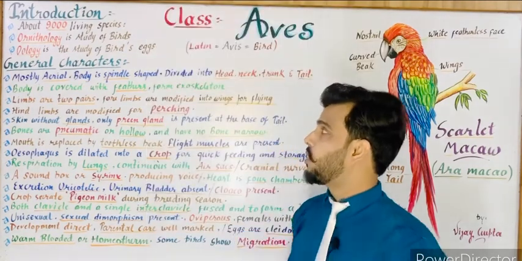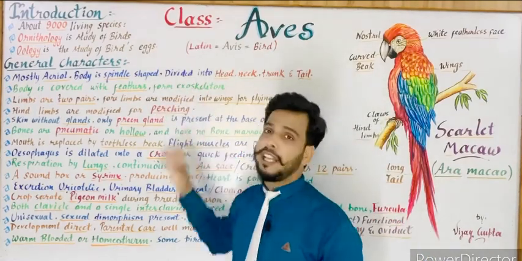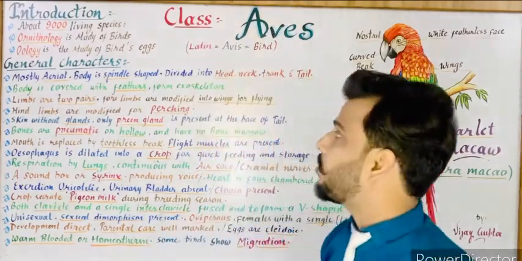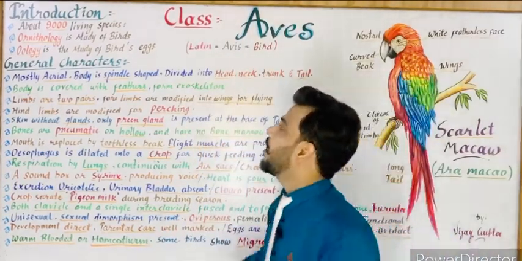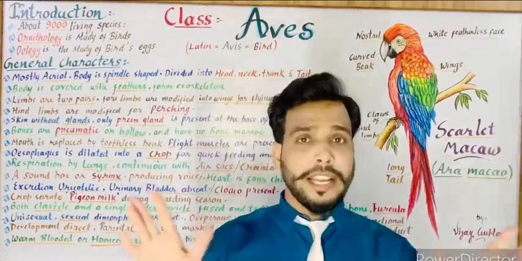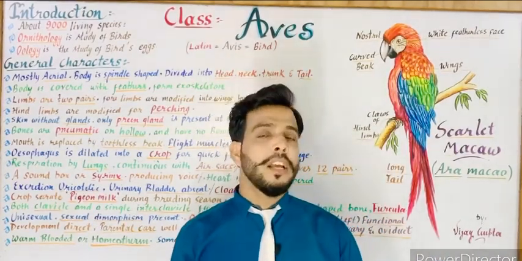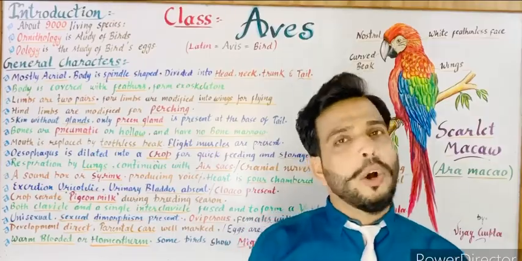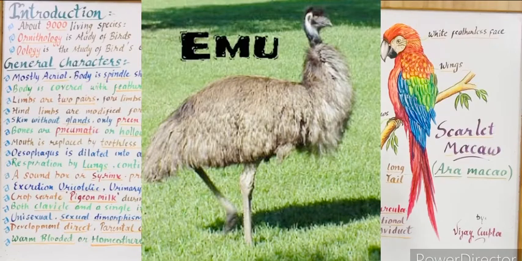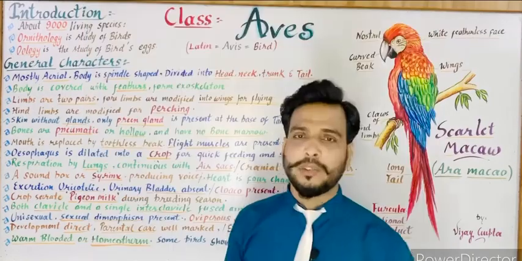Next is oology. It is again a separate branch of biology in which the study of birds' eggs takes place. So the study of birds' eggs is known as oology. Now what about the general characters? First one is they are mostly aerial. When animals are found in the air, they are known as aerial animals. So most birds live in the air, so they are aerial. Some birds like ostrich, emu, and kiwi may be terrestrial because they can't fly. They are flightless birds. So most birds are aerial, while some birds are terrestrial.